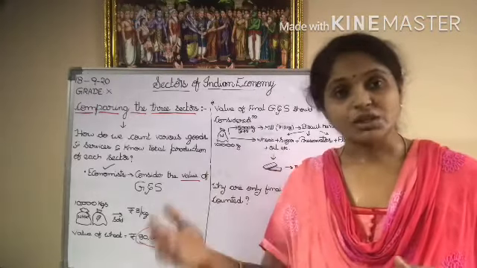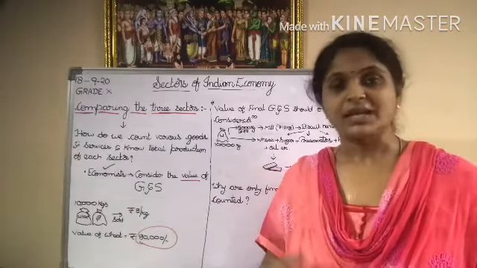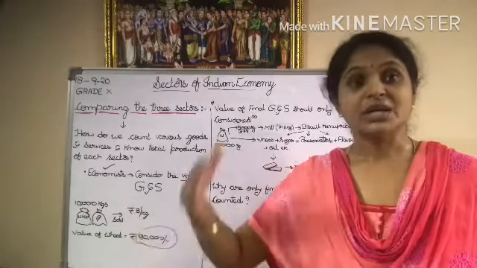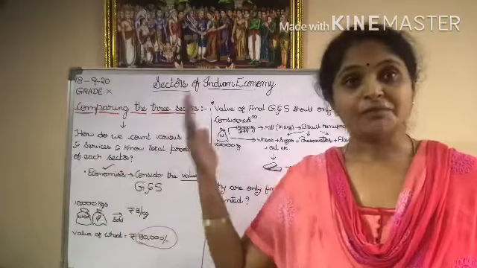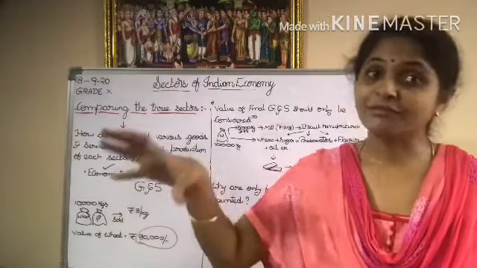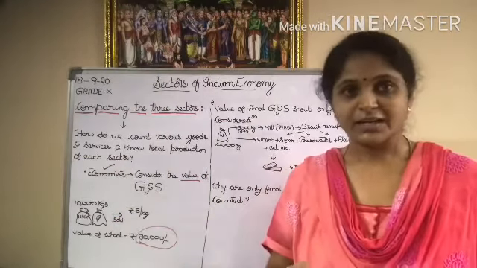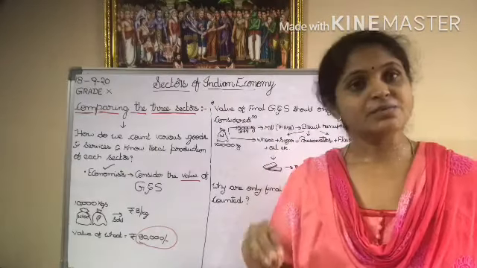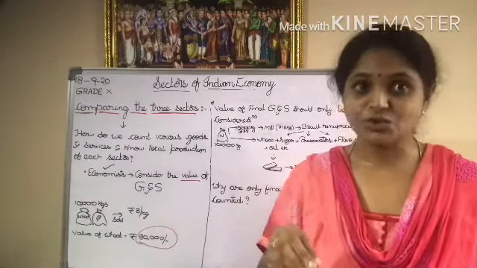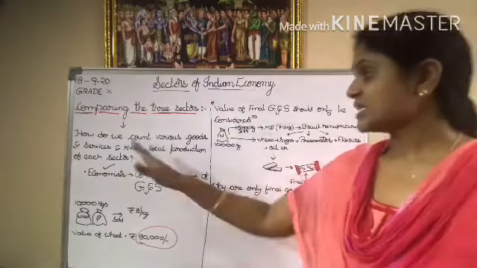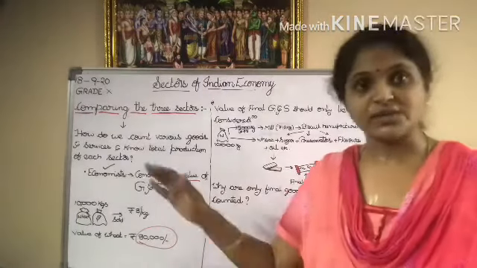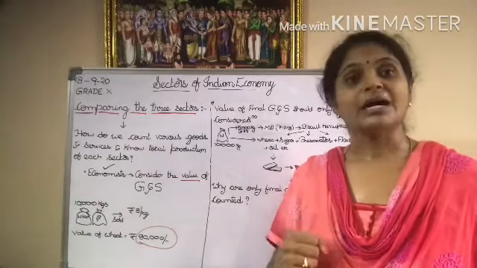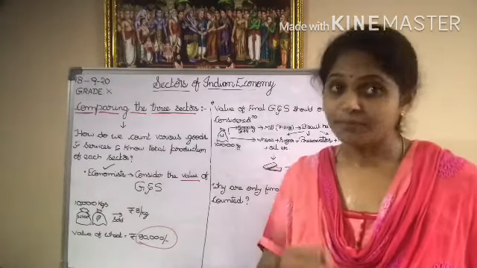If each meter costs X rupees, then X into the number of meters of cloth produced gives the total value of that cloth. That value should be considered. So here the value of the good in terms of rupees is to be considered. This was the solution given by the economists when we are counting the total production.